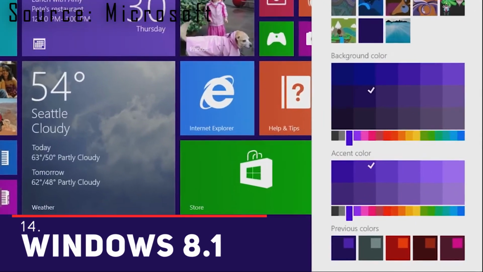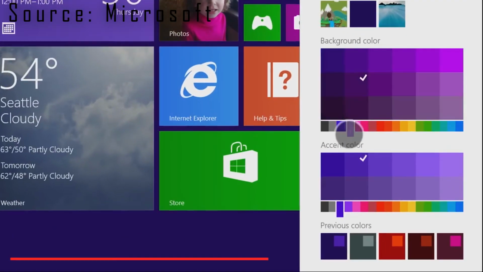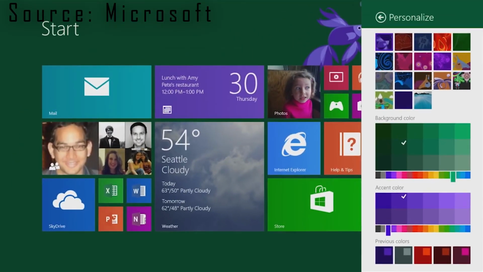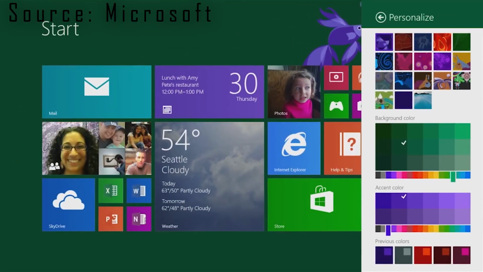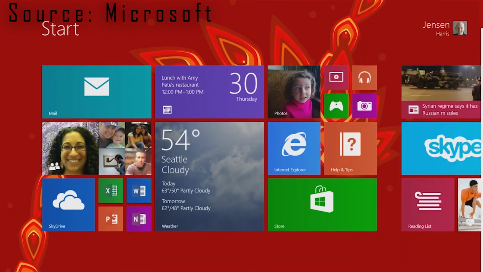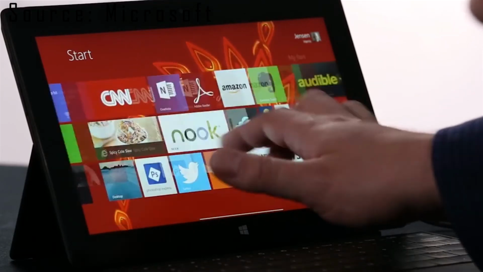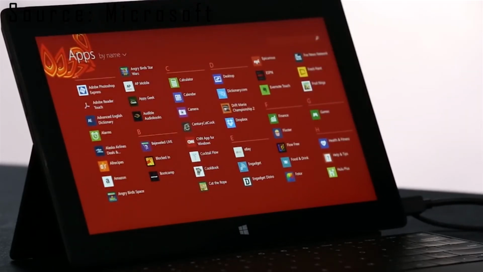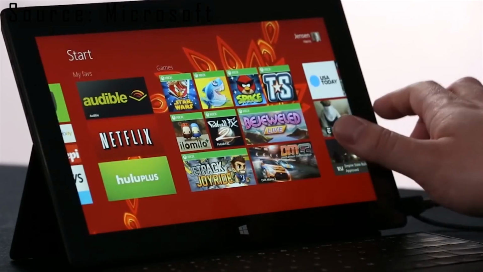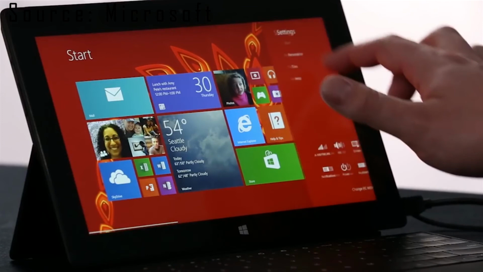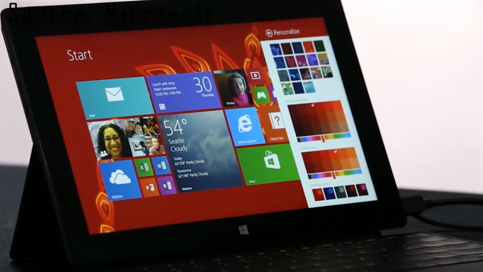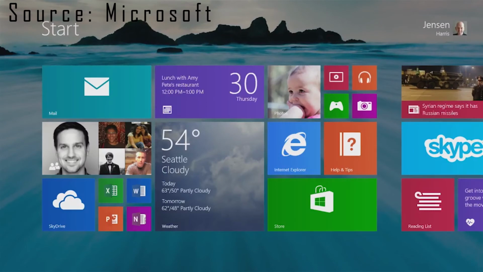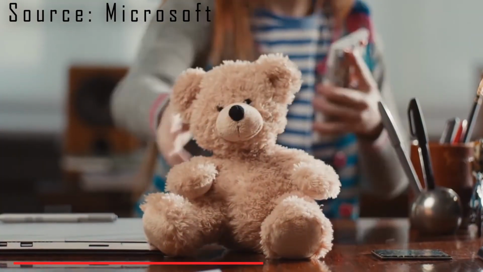A free point release to Windows 8, released in October 2013, Windows 8.1 represented a shift to Microsoft's annual software updates and was the first step in Microsoft's U-turn on its new user interface. Windows 8.1 reintroduced the Start button on the Windows 8.1 desktop view, which brought up the Start page. Users could also choose to boot directly into the Windows 8.1 desktop, which is better suited for those using a mouse and keyboard desktop computer than the touch-focused Start screen. Number 15, Windows 10.